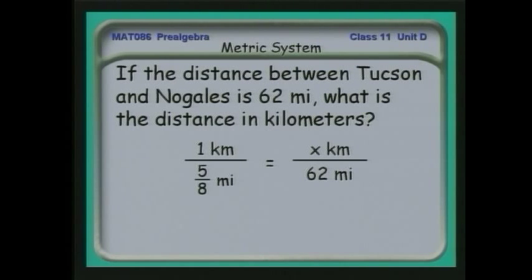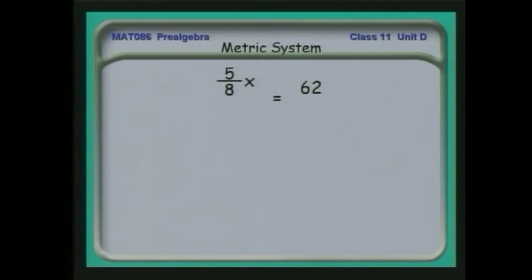Again, 1 kilometer per 5/8 of a mile is the definition of the conversion between kilometers and miles. And as I did before, I can cross multiply and get the equation that 5/8 x is equal to 62. And I can divide both sides of that equation by 5/8. 5/8 over 5/8 gives me x by itself.